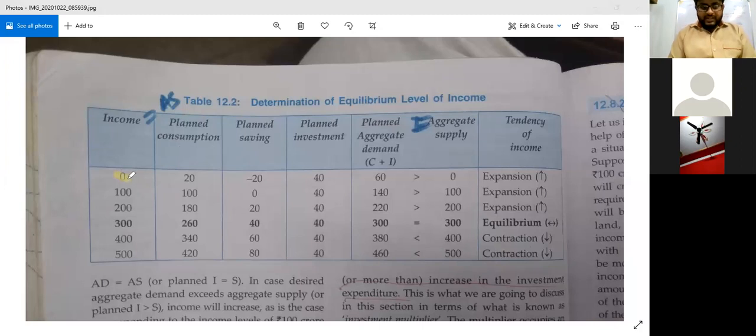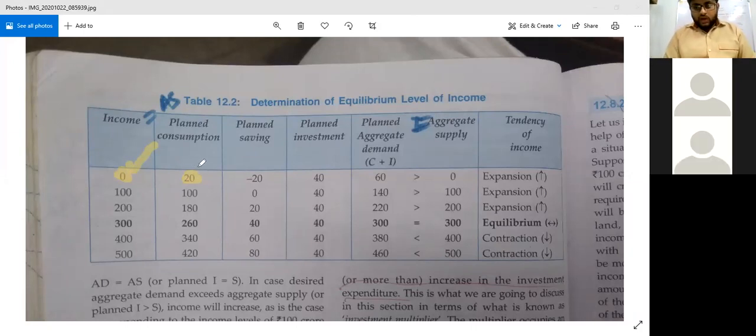The first level, see, income is 0, but your consumption is some positive number. So what type of consumption is this? When our income is 0, then what is this consumption? What type of consumption is this? Autonomous consumption.